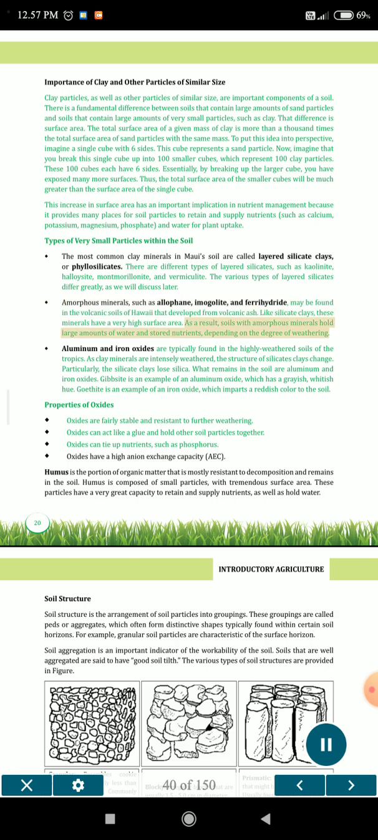As a result, soils with amorphous minerals hold large amounts of water and stored nutrients, depending on the degree of weathering. Aluminum and iron oxides are typically found in the highly weathered soils of the tropics. As clay minerals are intensely weathered, the structure of silicate clays change. Particularly, the silicate clays lose silica.